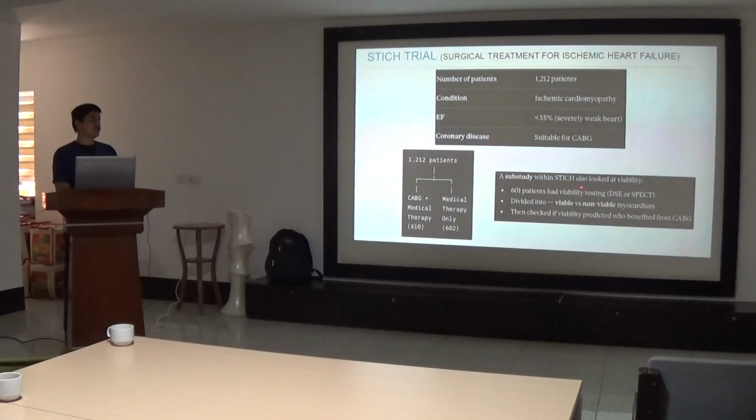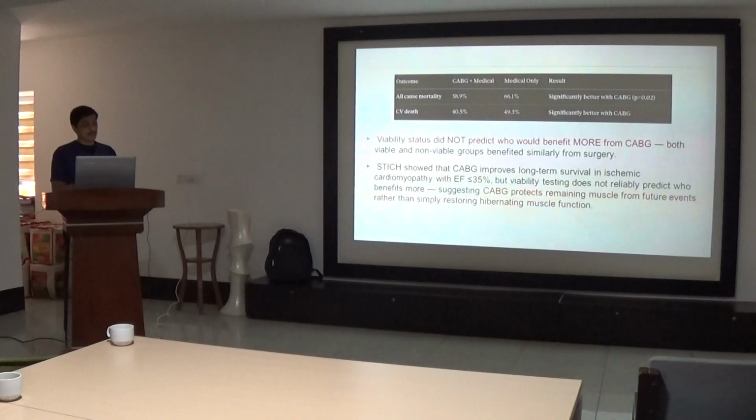A sub-study within the STICH also looked at viability. That is, 601 patients had viability testing done in the form of either a dobutamine stress echo or a SPECT scan, and were divided into viable versus non-viable myocardium, and then it was checked if viability predicted who benefited from the CABG. So this was the trial which was done.